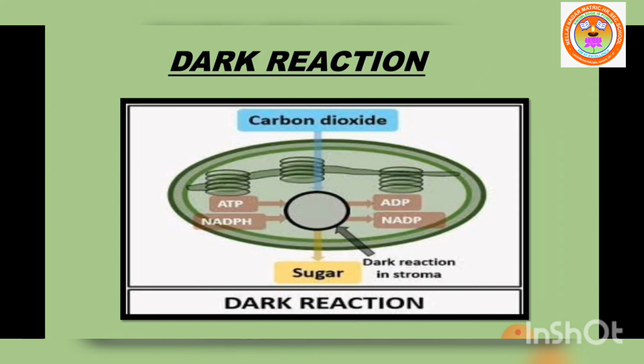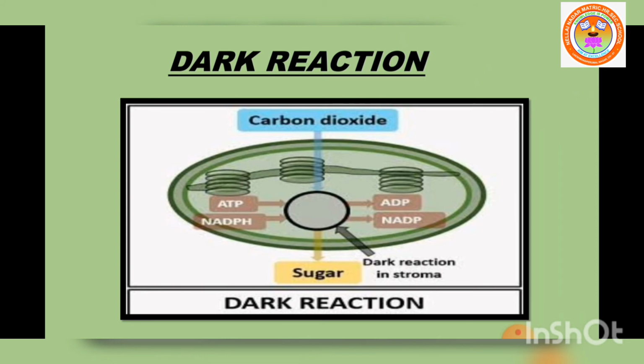The second step, that is dark reaction or biosynthetic pathway, is carried out in the stroma of the chloroplast. During this reaction, carbon dioxide is reduced into carbohydrate with the help of light generated ATP and NADPH2. This is also called the Calvin cycle.